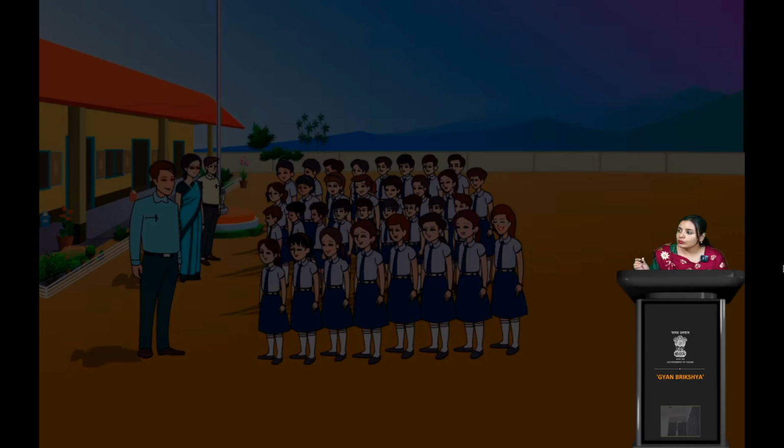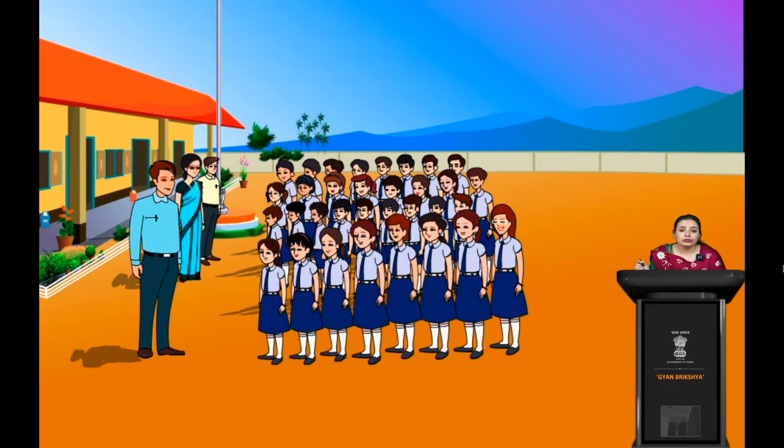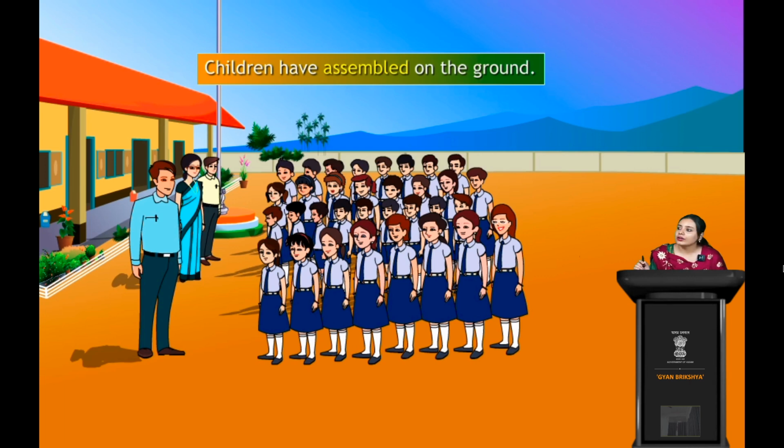Now this is also a word that has some other word similar to this, but the meaning should be similar, right? Here the situation is some flag hoisting in a school where children have assembled on the ground. So assembled, gathered, we have found kind of the same meaning, right?